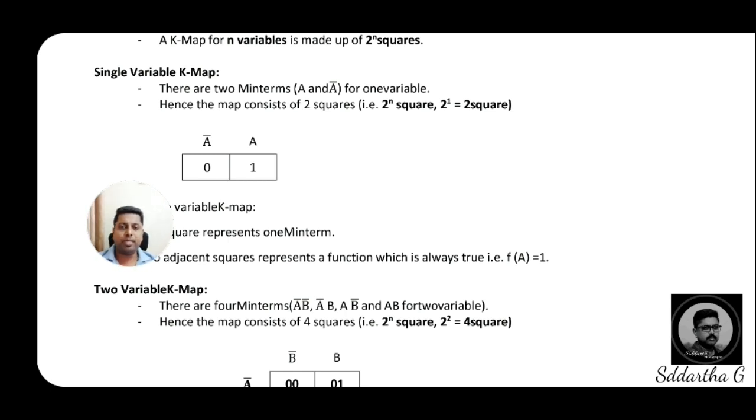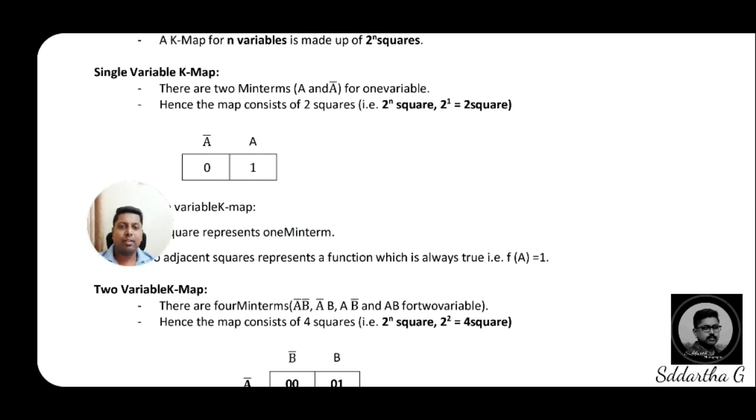Of course, a single variable, two min terms we have a chance to write. Hence, in this single variable K-map, we will get two boxes. That is, we have a small formula, 2 to the power of n squares. Here, single variable, 2 to the power of n, in the place of n I will place 1. 2 to the power of 1 means 2 squares.